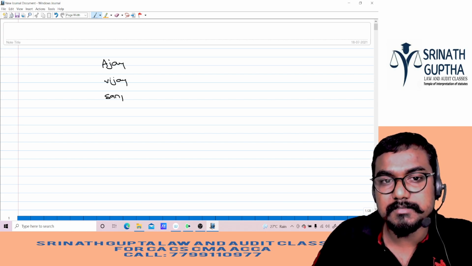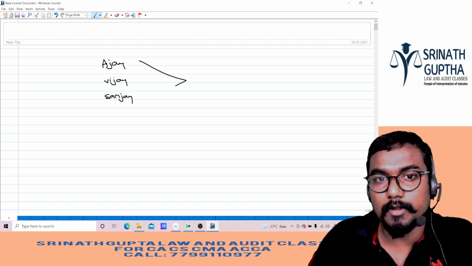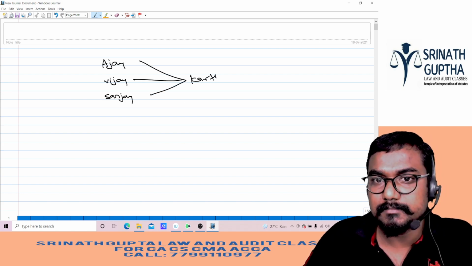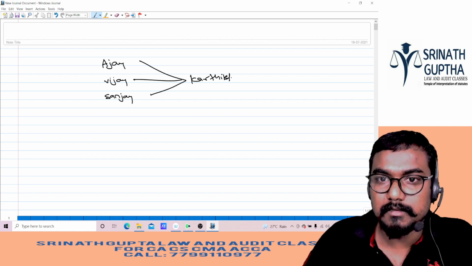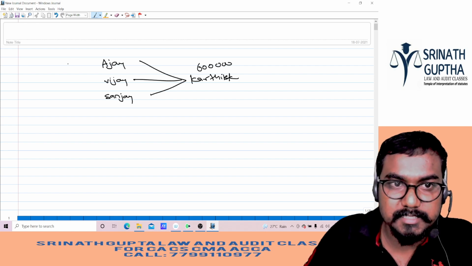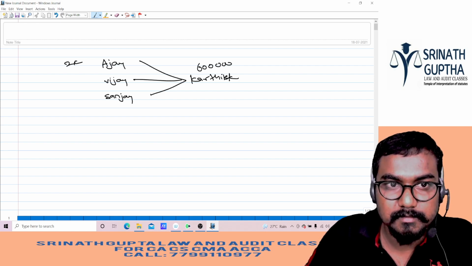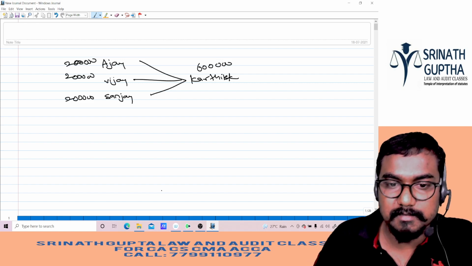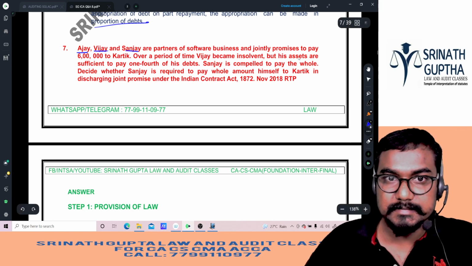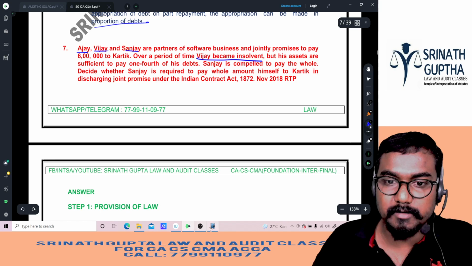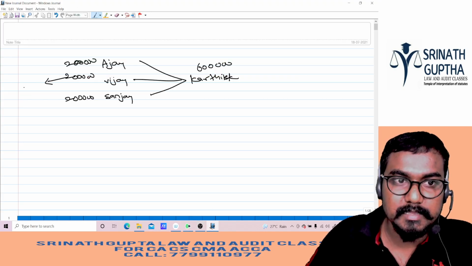Ajay, Vijay, Sanjay jointly promised to pay how much, beta? 6 lakh rupees to Karthik, है ना? 6 lakh. That means Ajay's share is 2 lakh, Vijay's share is 2 lakh, and Sanjay's share is also 2 lakh. That means generally, over a period of time, Vijay becomes insolvent. Who becomes insolvent, beta? Vijay becomes insolvent.